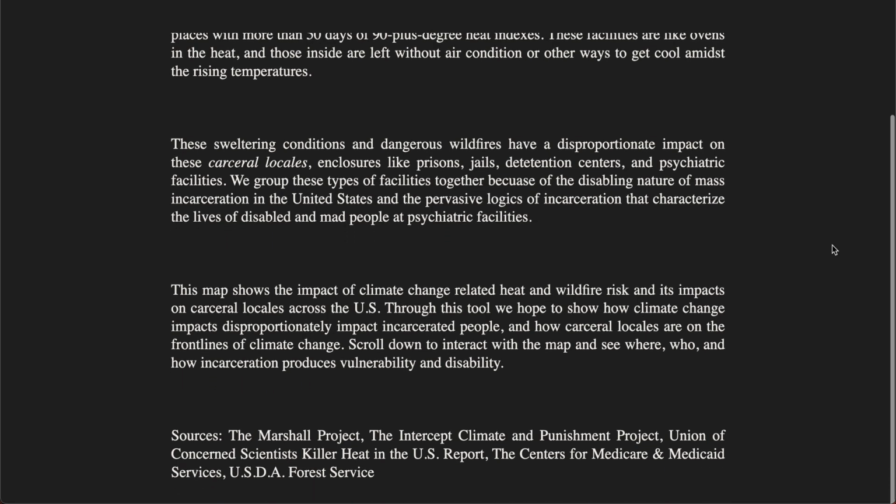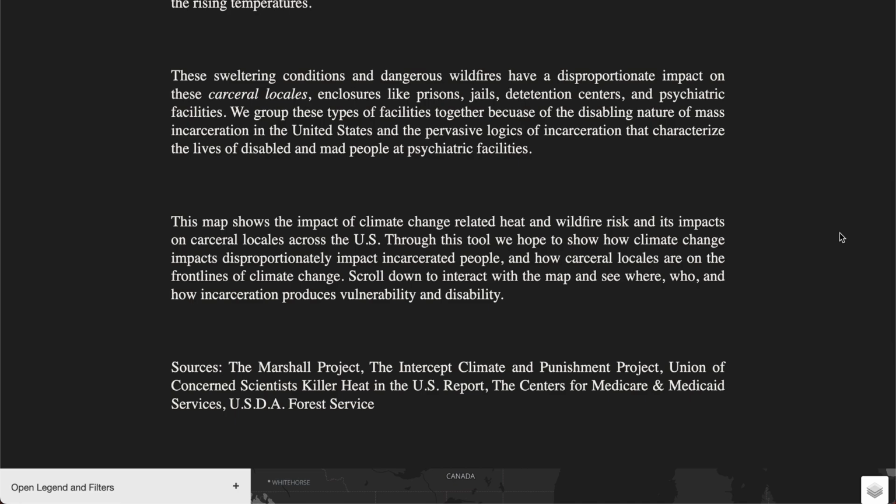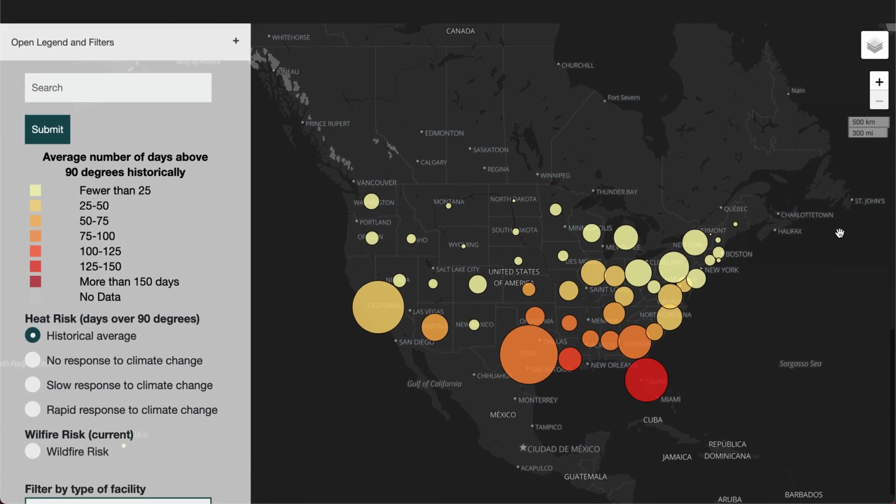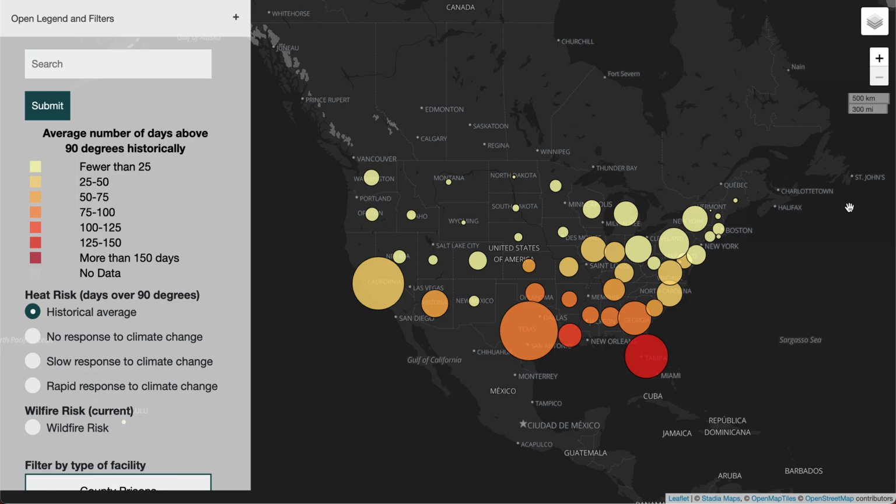And so they scroll down to interact with the tool to understand more about how incarceration produces vulnerability and disability in Louisiana. Once they're at the map, they're presented with an overview. They see that Louisiana is already at a higher risk of the average number of days above 90 degrees historically, especially compared with the entirety of the United States, but even in comparison to the US South.